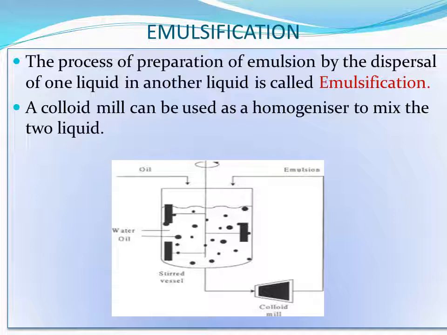So a homogenizer, a beating type of machine, is needed. Just as the egg yolk and the white part of the egg are mixed thoroughly, that is called homogenization. That is done with the help of the colloid mill. In the picture you will see the oil poured on one side, and the water is already taken in the container, and it is thoroughly homogenized, and you will get the emulsion.